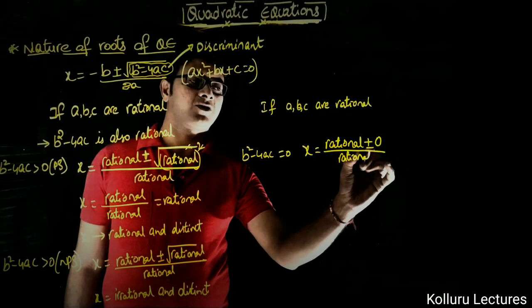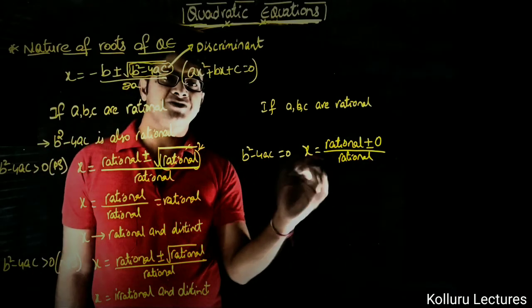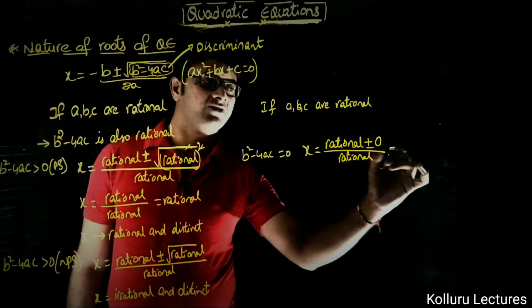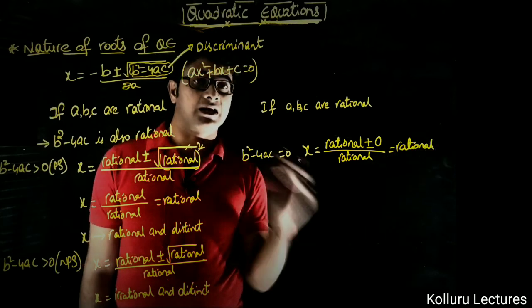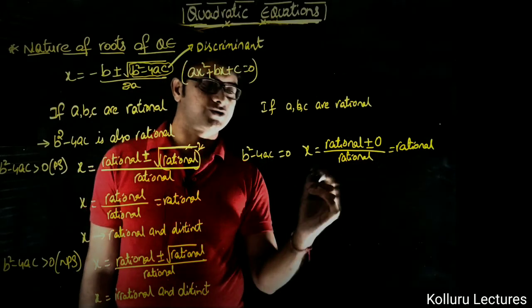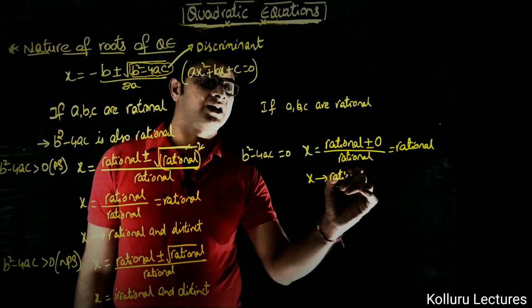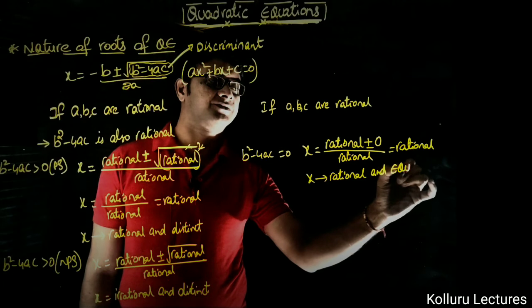Here plus or minus 0 is there, which means we don't get two different values of x. Rational upon rational will further give you rational itself, but the same values. So the two values of x will be rational and equal.